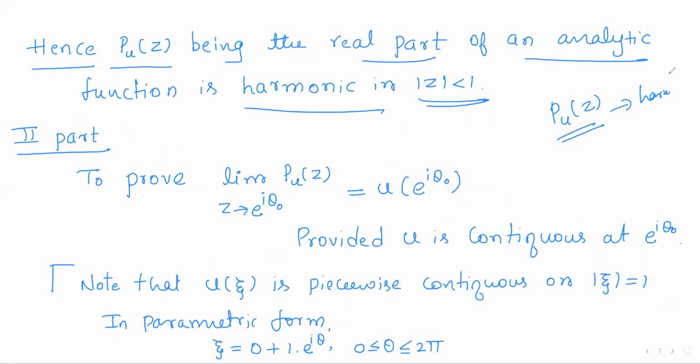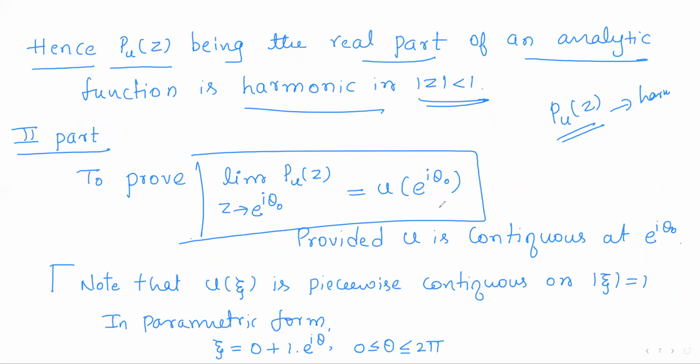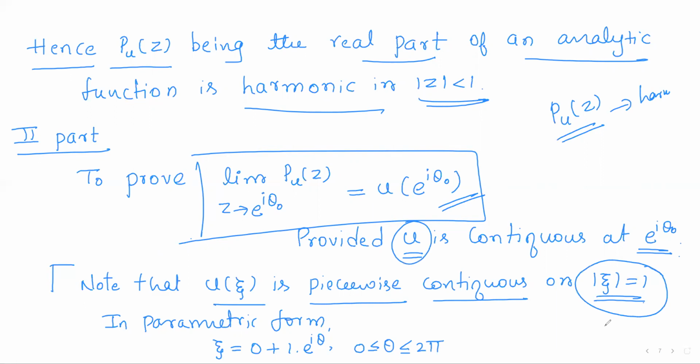Now we shall come to the second part. What do we have to prove? We have to prove that the limit of pu of z as z approaches e to the power i theta naught is u of e to the power i theta naught, provided u is continuous at e to the power i theta naught. Now just focus on the domain of u. They have given that u of z is piecewise continuous on the unit circle.